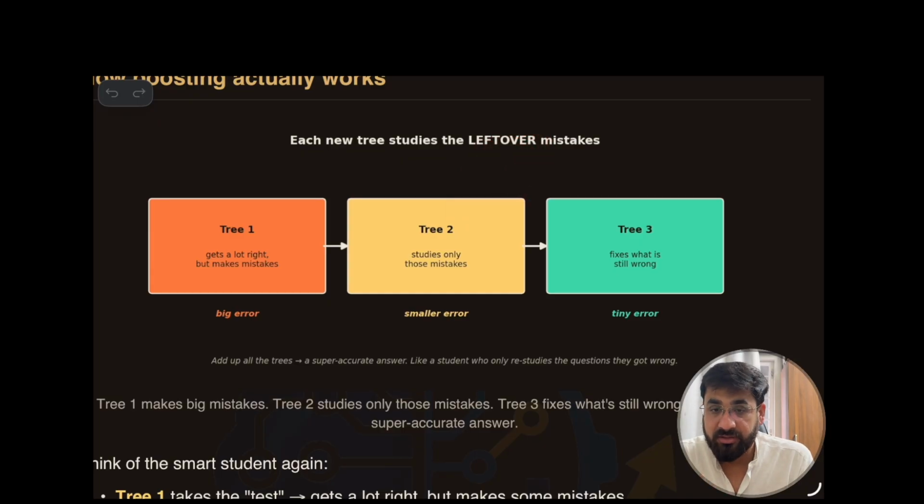How many errors are left? 50. Now tree 3 will not take 100 errors, it will work on the remaining 50, and if it can solve all 50, that's done, you have a perfect answer. So tree 1 makes a big mistake, tree 2 studies those mistakes, tree 3 fixes what is still wrong, and this keeps going. That is the superpower of accuracy.